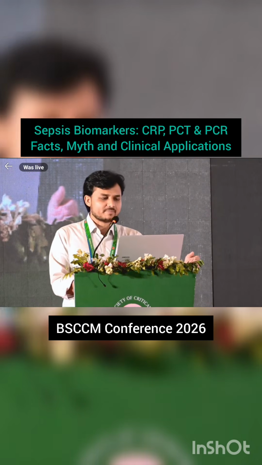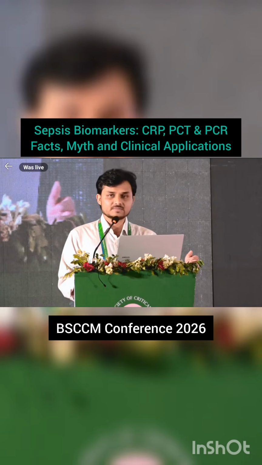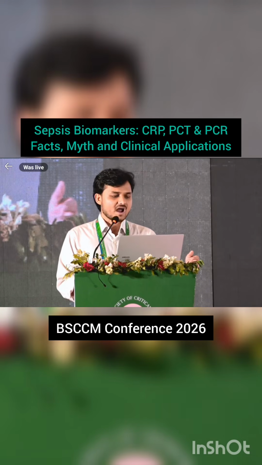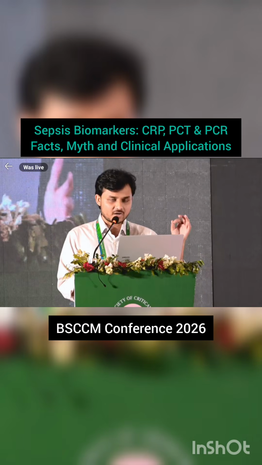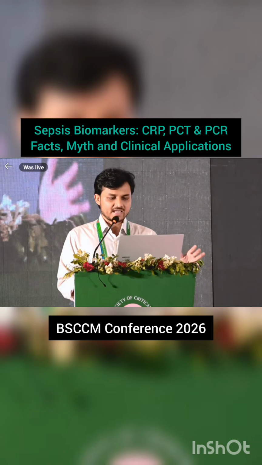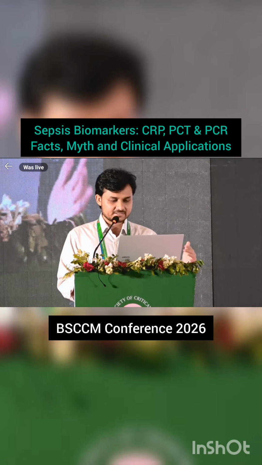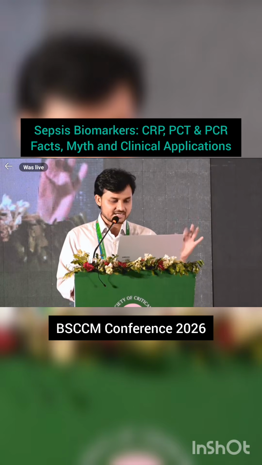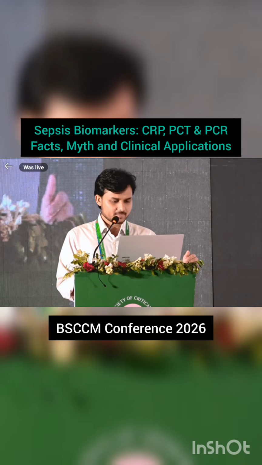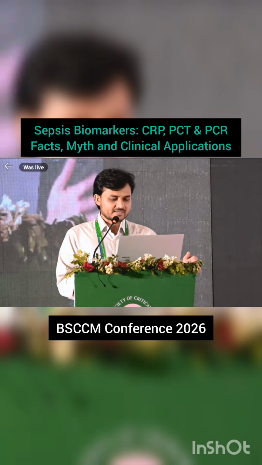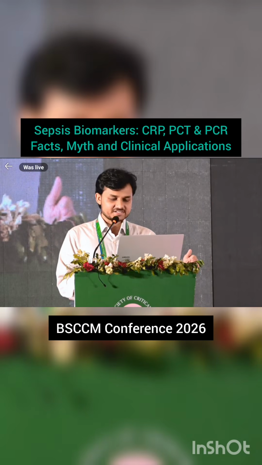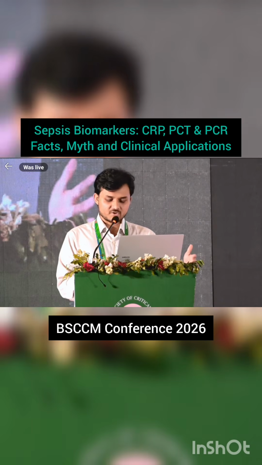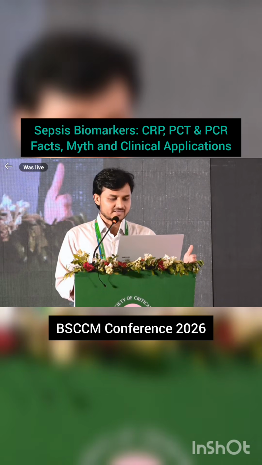So what is the advantage of the Procal? It is more specific than the CRP. Earlier rise, useful for serial trend, not a single marker or a single test. That should be done as a serial trend, as a serial marker to monitor the antibiotic response. In clinical practice, we can use it for early detection, ICU sepsis evaluation, antibiotic stewardship, and monitoring of the treatment response. But there are still limitations.